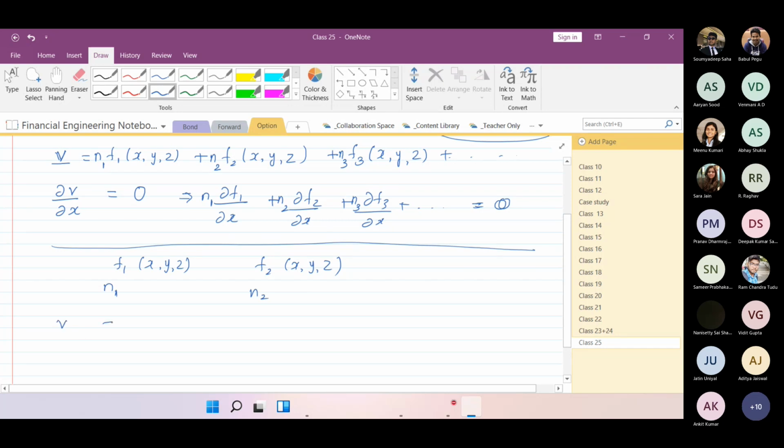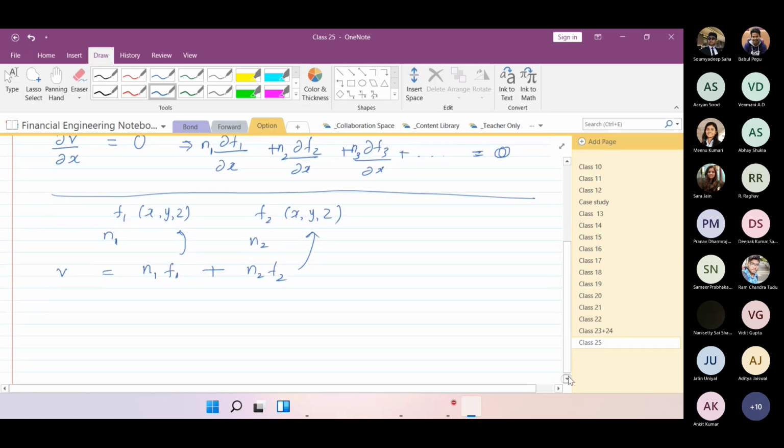So our portfolio value simply becomes N1 times F1 plus N2 times F2, where each is a function of X, Y, Z. I'm skipping that here. Now taking the partial derivative with respect to X gives me the result equal to 0. Is it okay?